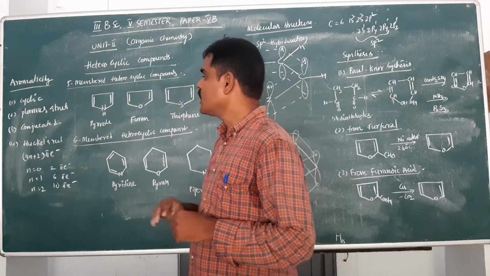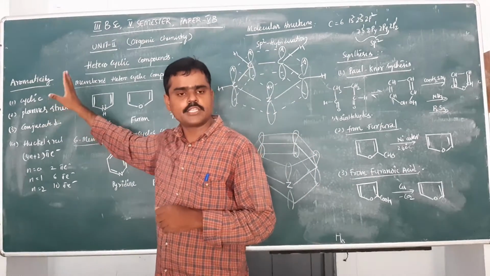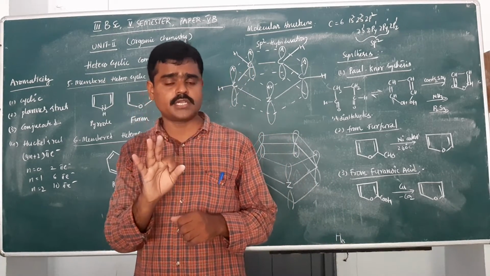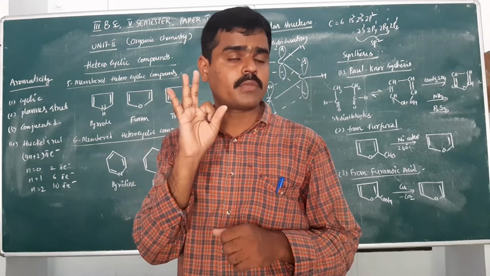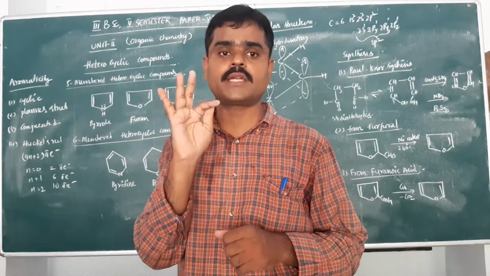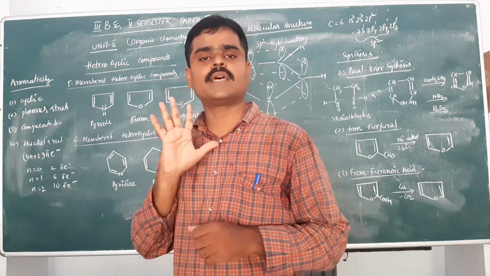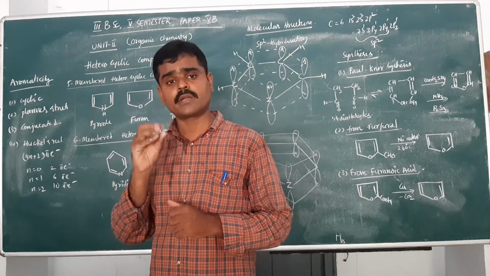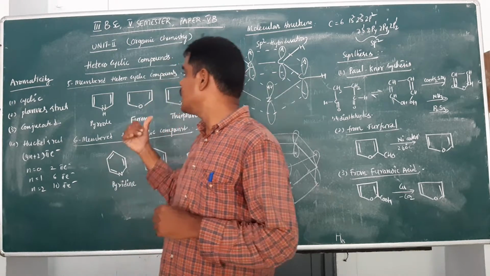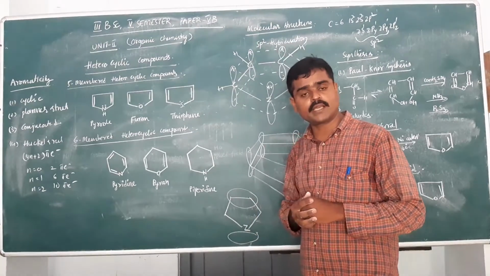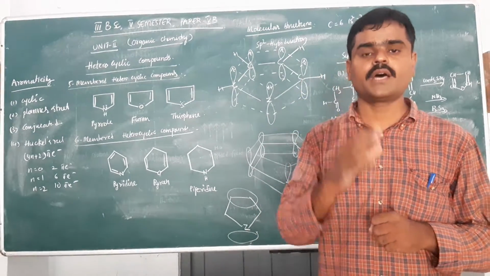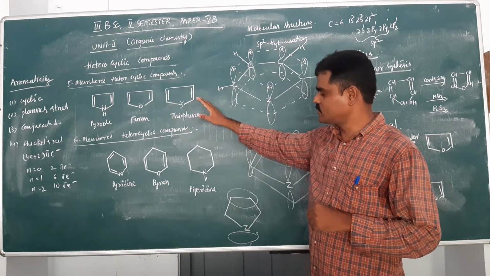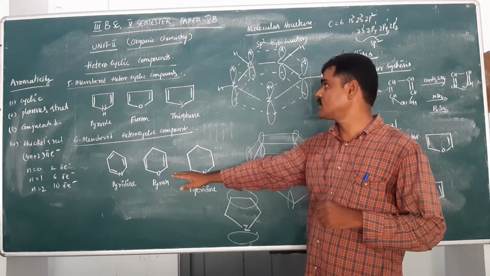That is Huckel's rule. If any compound obeys these four basic rules, that is, cyclic, planar structure, conjugated double bonds, and a total number of pi electrons equal to Huckel's 4n plus 2, then that compound is called an aromatic compound. It has some important characteristic properties. Here our heterocyclic compounds are the best examples of aromatic compounds. This is the 5-membered heterocyclic compound. This is the 6-membered heterocyclic compound.